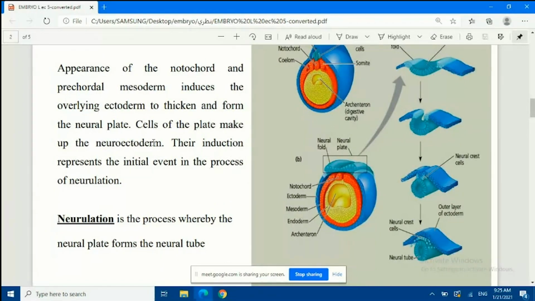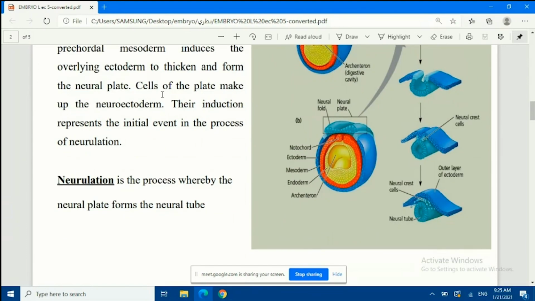So what are we going to do? First we write notochord plus precordial mesoderm. We draw an arrow and write ectoderm thickening. Then another arrow to neural plate. Okay, then the cells of the plate make up the neuroectoderm. Their induction represents the initial events in the process of neurulation. So neuroectoderm is equal to neurulation. Clear? Now we define neurulation in a very simple way.